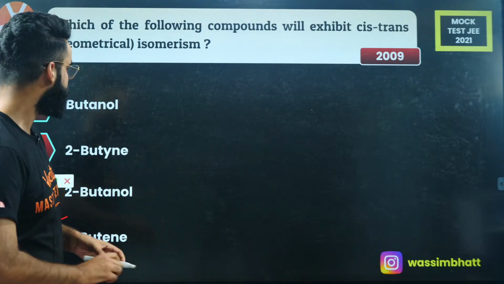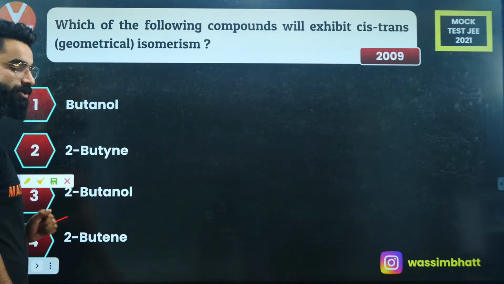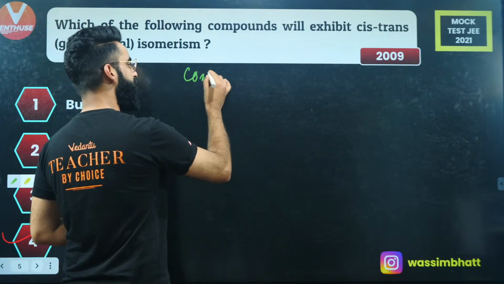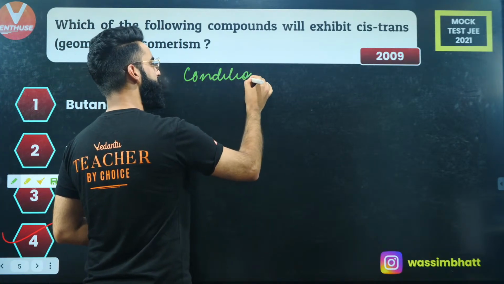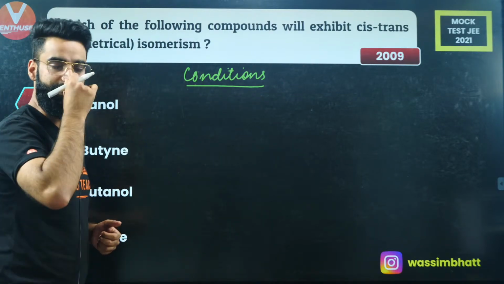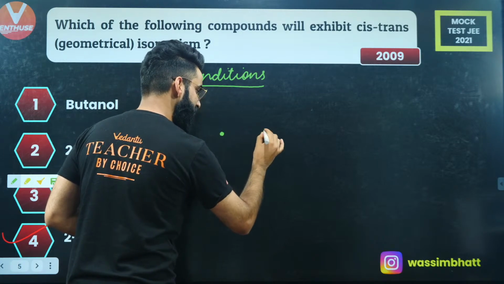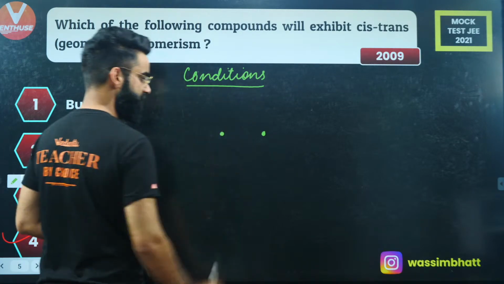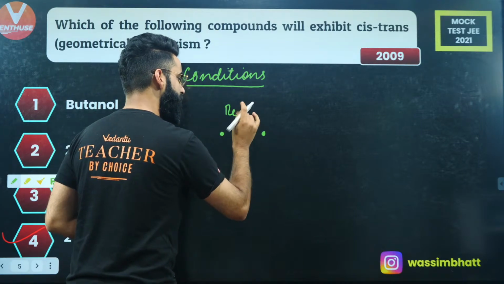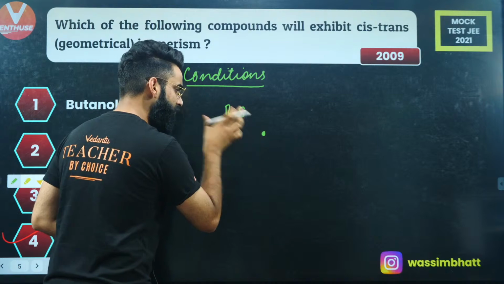See guys, let me exactly tell you what are the conditions for the molecule to show geometrical isomerism. I'm going to note down the conditions. In the molecule, if I'll be selecting 2 centers like this, the first condition is that there should be restricted rotation about these 2 centers.